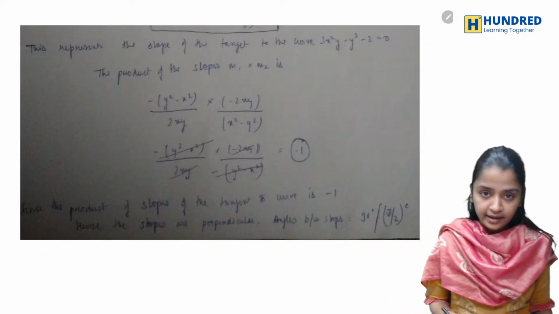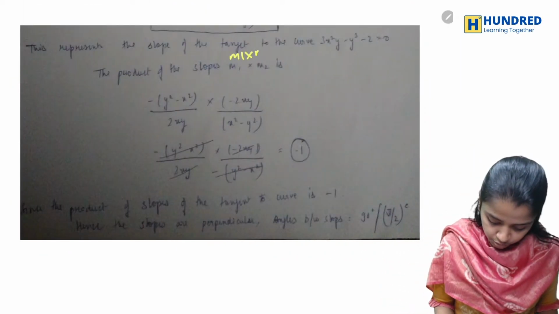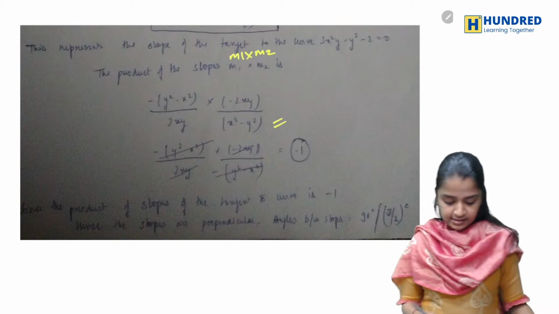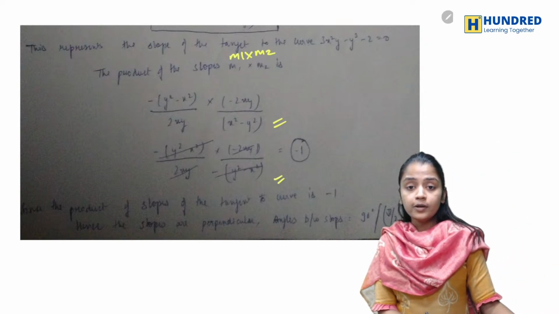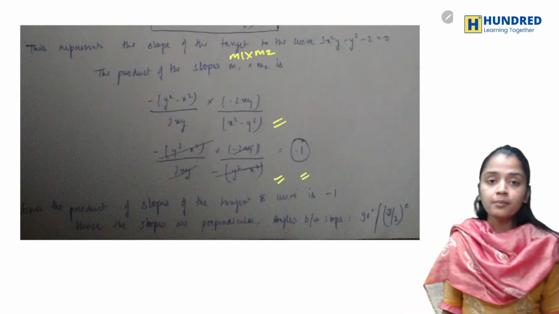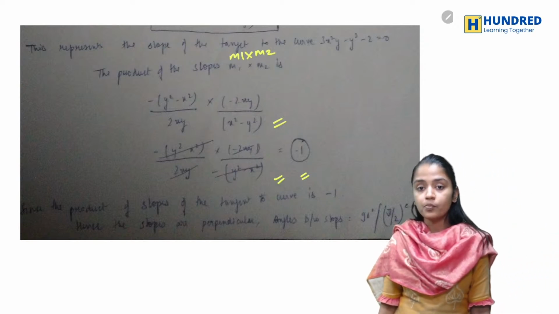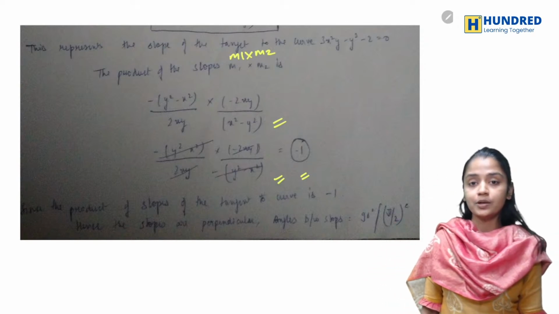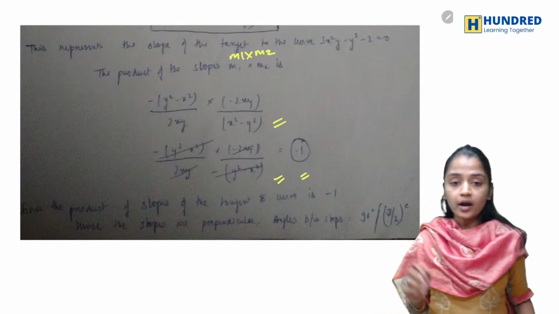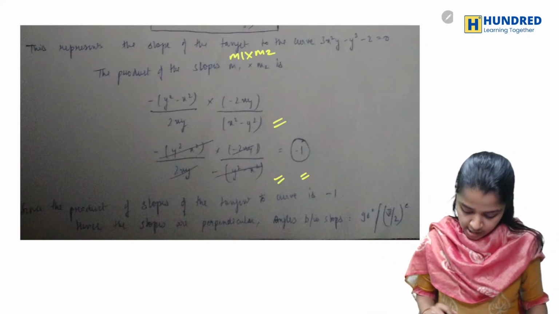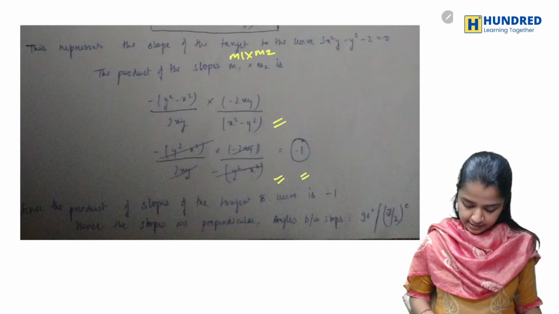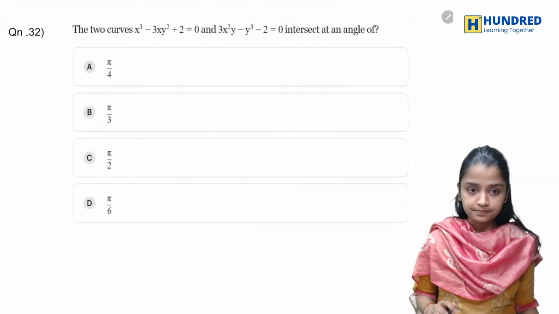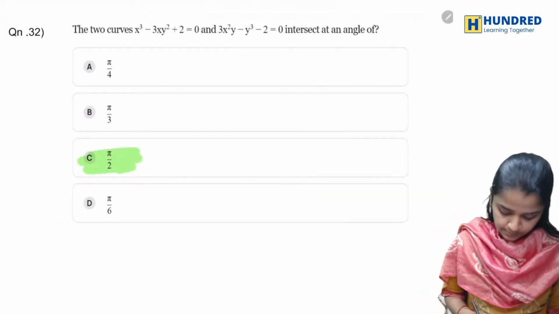When I multiply m1 into m2, my answer here will be minus 1. If m1 into m2 is minus 1, then we can definitely say that the curves are perpendicular to each other. So your answer is pi by 2.